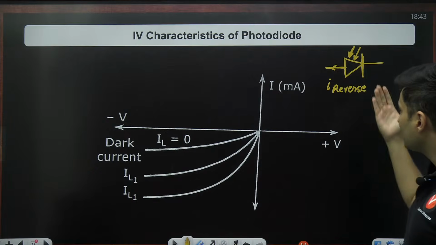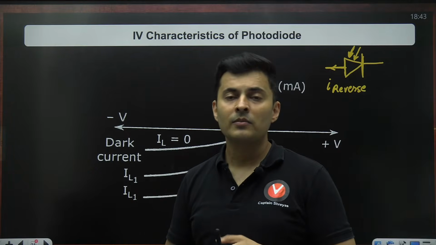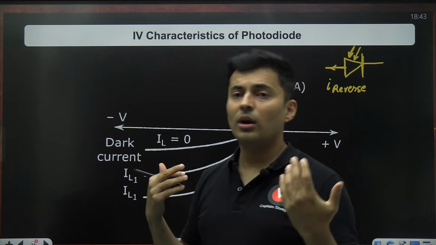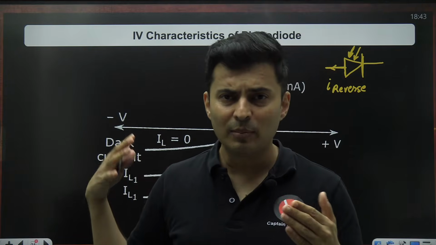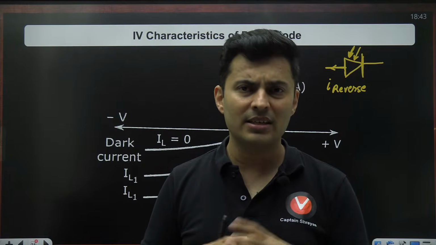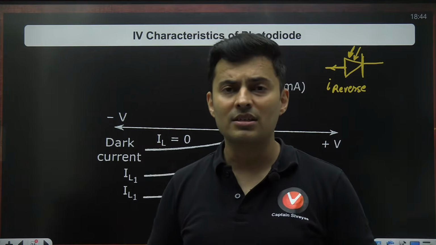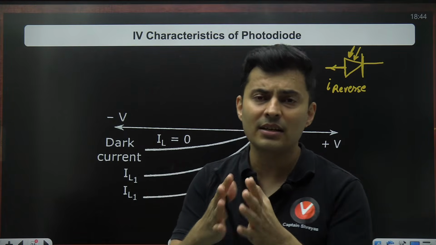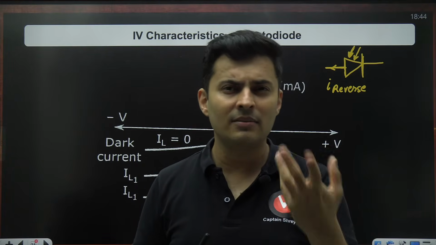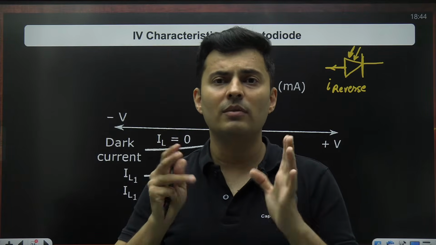Those different colors come out of that particular diode, useful as a replacement for your regular bulbs. A photodiode is where light falls over it and the current changes accordingly. Now, these diodes are used for sensors, where imagine you have to design a burglar alarm. If a burglar enters the house, maybe the light falling will change at a space, and because of that a circuit will get triggered and the alarm will be raised. Or you put your hands in a sink where you want to wash your hands, so automatically the light falling on the sensor will change. That will trigger a circuit which will open the valve and water will flow.